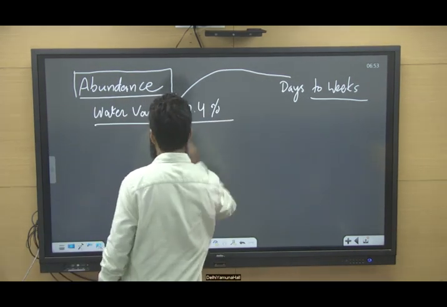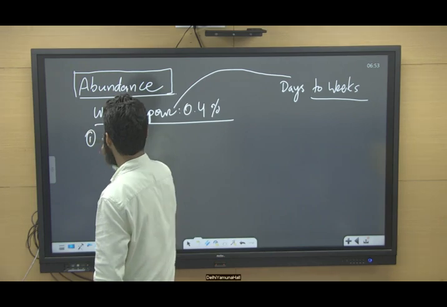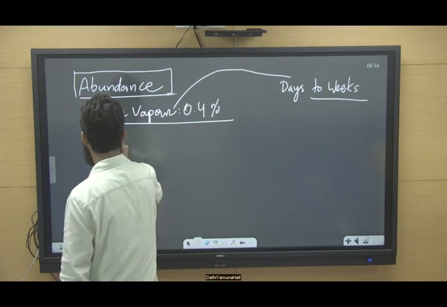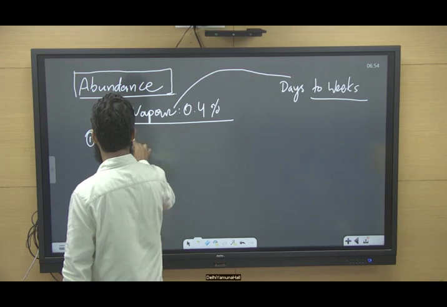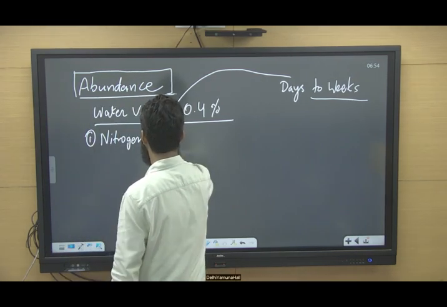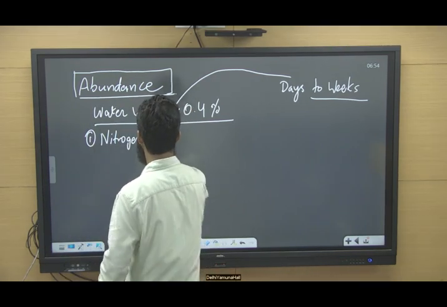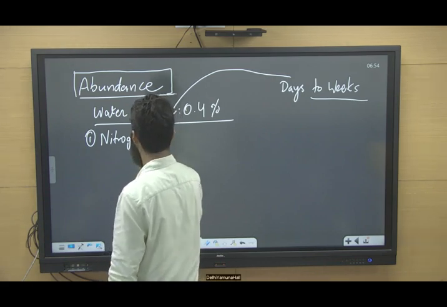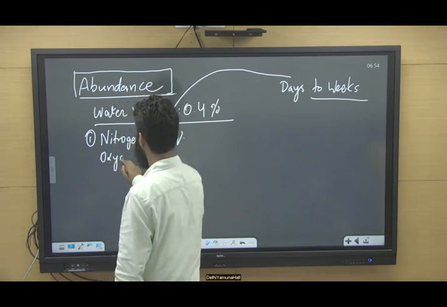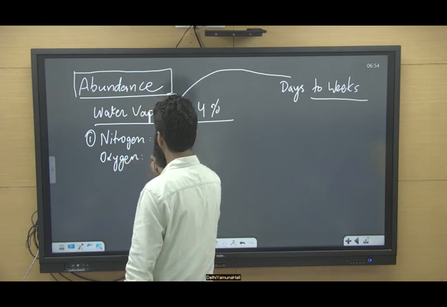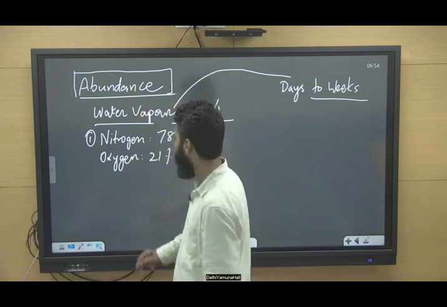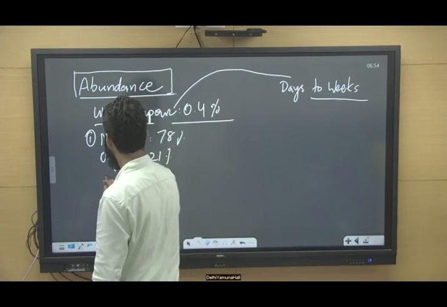But when we talk about gases, the most abundant gas is nitrogen, somewhere around 78%. Then it is oxygen, around 21%. And we have argon.